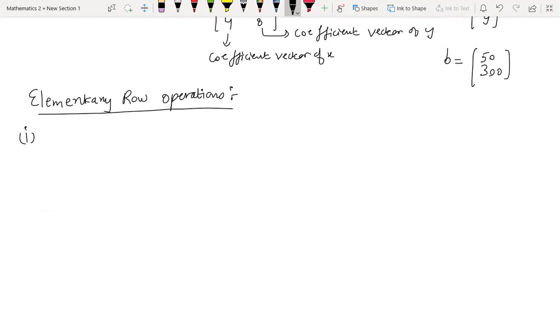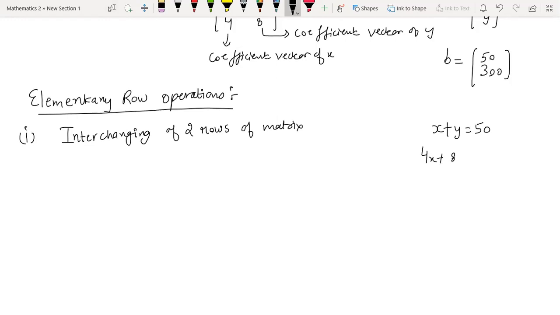So the first elementary row operation is interchanging of two rows of the matrix. Interchanging of two rows of a matrix is a thing which does not change the system, right? Suppose I ask you to solve, let me take the same example, x plus y is 50 and 4x plus 8y is 300. So it is equivalent to write it this way.